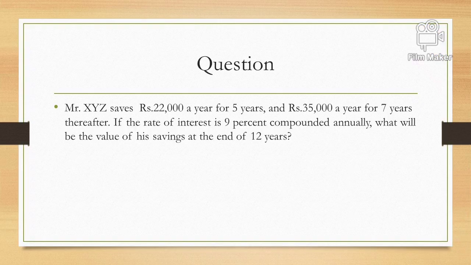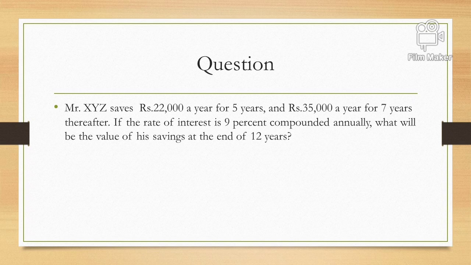So this is the second slide, and the first question. Mr. XYZ saves 22,000 rupees per year for the next 5 years, and after the fifth year, for the next 7 years, that means from year 6 to year 12, that is 6, 7, 8, 9, 10, 11 and 12th year, he will be saving 35,000 rupees. If the rate of interest is 9%, how much will Mr. XYZ be receiving after 12 years?